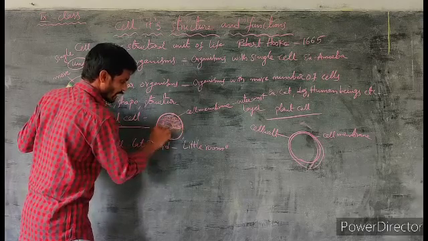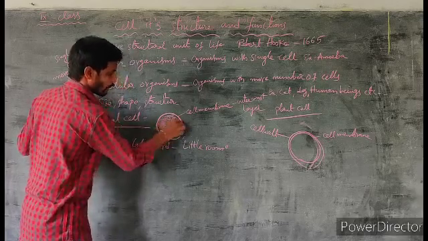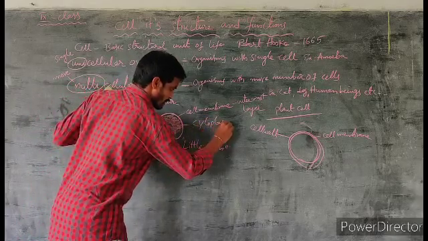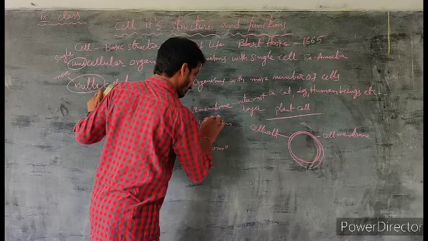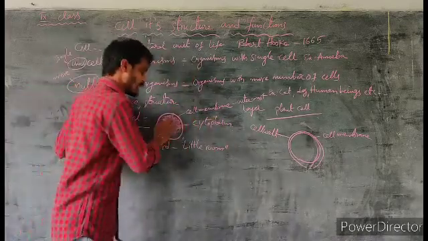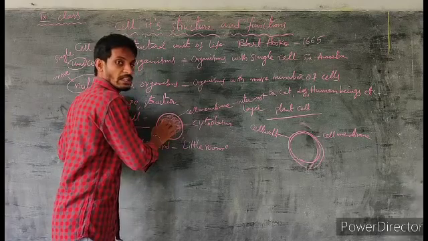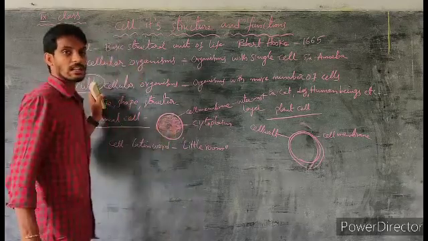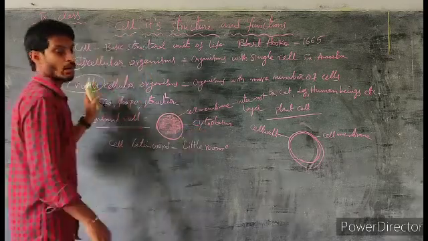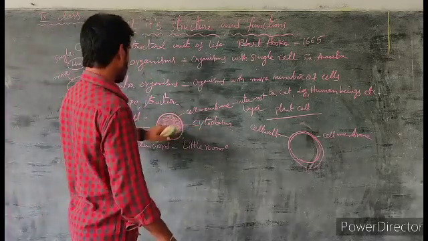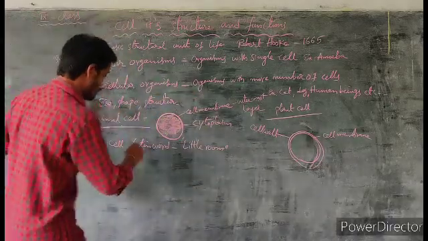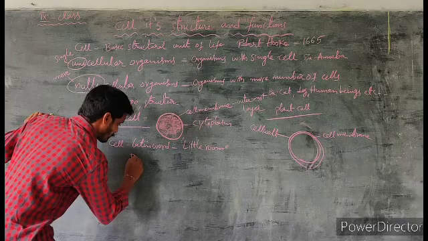Like that, inside the cell, the cell is filled with a fluid. The fluid present inside the cell is called cytoplasm. It's a liquid; the cell is filled with a fluid inside. All the cell organelles are present in this cytoplasm. The fluid present inside the cell was earlier called protoplasm.